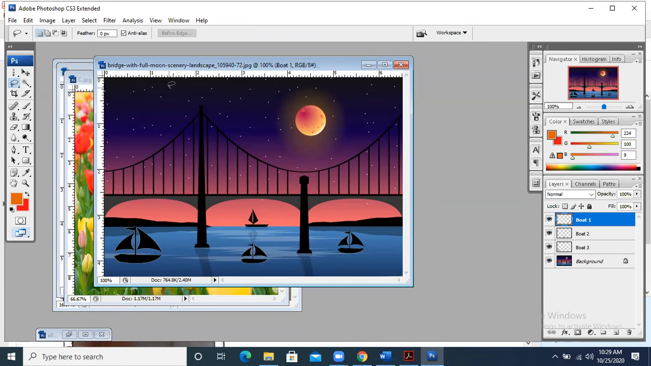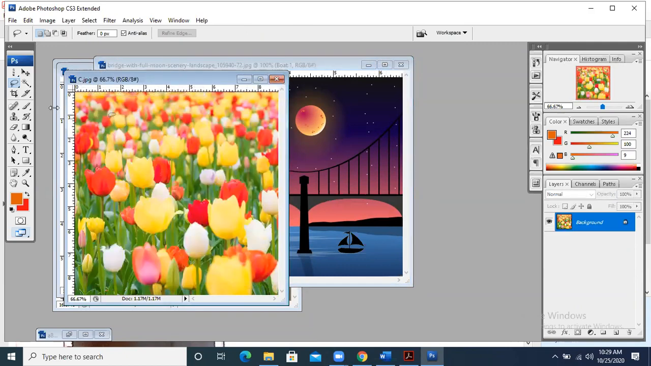Okay, this is a background. Let me take an image. I have taken the lasso tool. Now I am selecting some portion in this way. It is basically freehand, and I can select in this way.